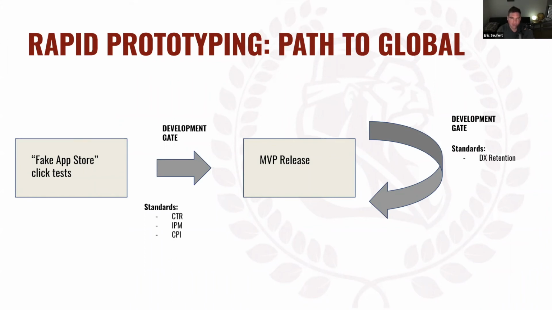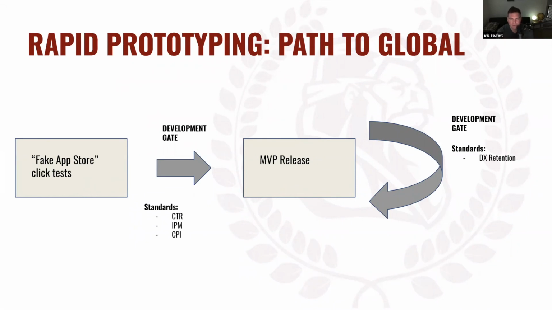And maybe you set some standard for IPM, and you say, okay, if the IPM is at least this high, then we'll move forward into development. But if it's not, then we won't, right? And in the fake app store click test, what you're doing is testing the power triad of resonance. You're looking at, okay, let's take a mechanic, let's take a theme, and let's take a tone, and then let's map that onto a fake ad creative. Let's make a fake ad for this game, and let's see if people will click on it, right?